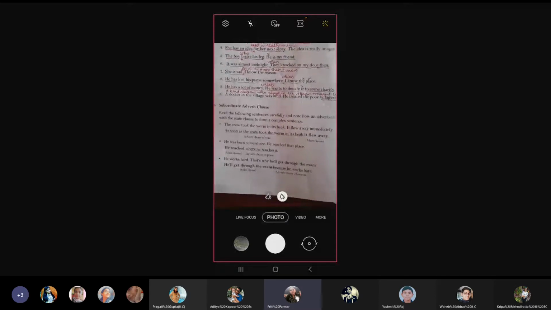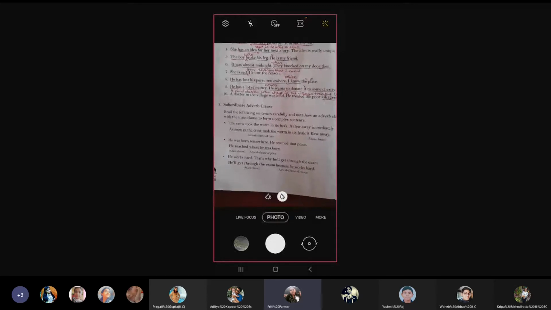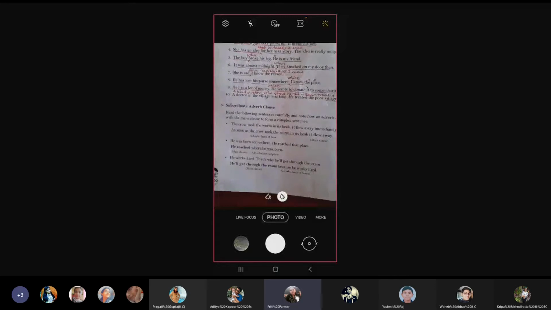Okay, next one. He was born somewhere. He reached that place. Let's see. He reached where he was born. So he reached is the main clause. Now where did he reach? It is telling extra about reaching. What is it telling? Adverb clause of place: where he was born.